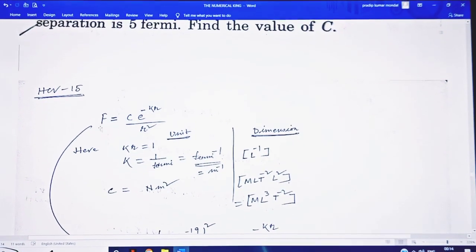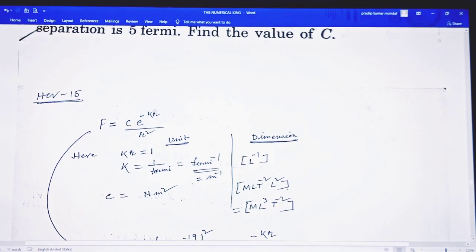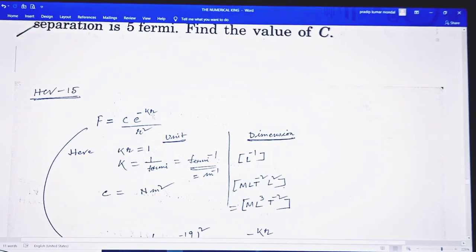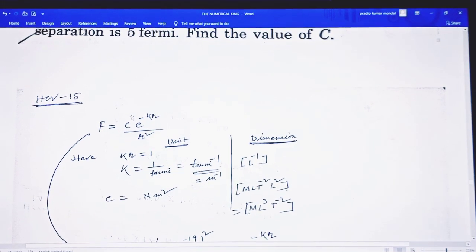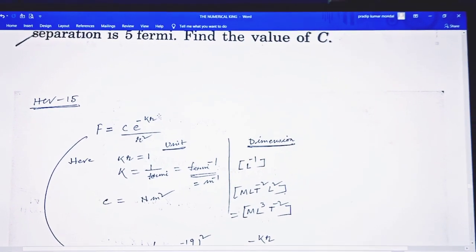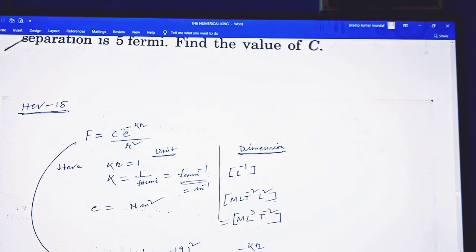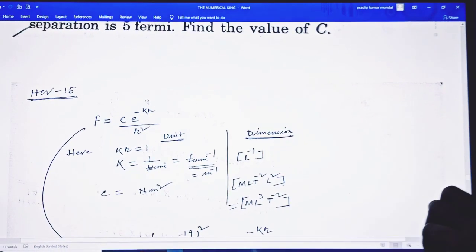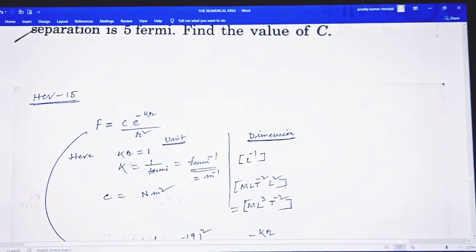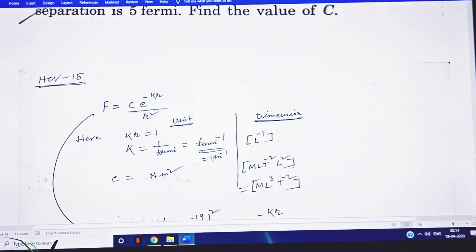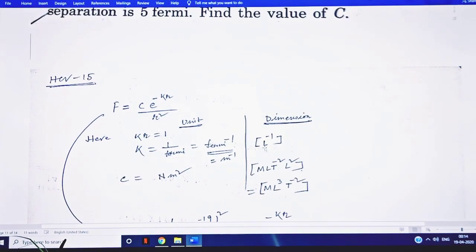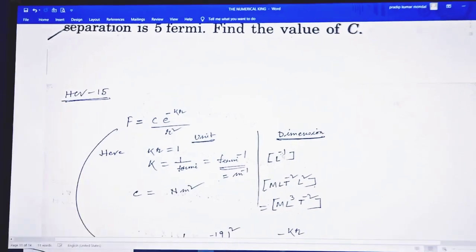So in this type of problem, the exponent is 1, a unitless quantity, and e to the power of minus is also taken as 1. That corresponds to the dimension meter minus 1, so it is the dimension of length, L to the power minus 1.